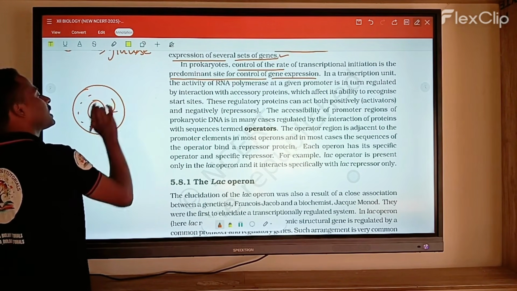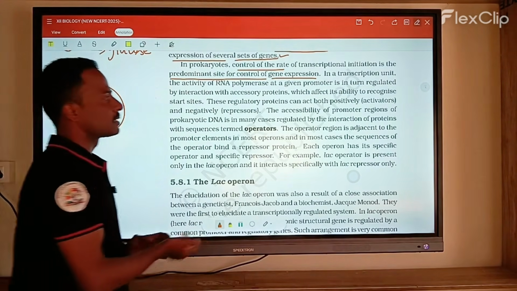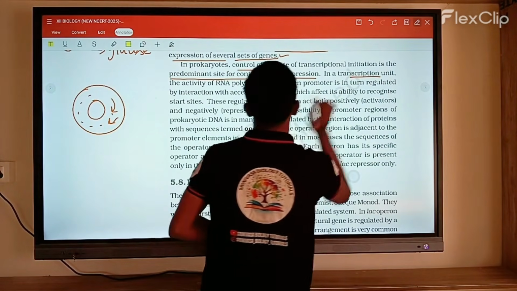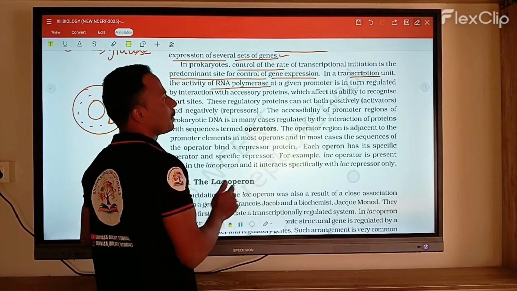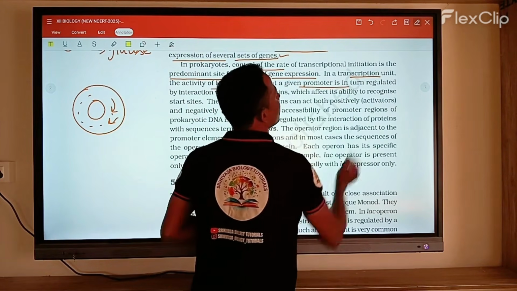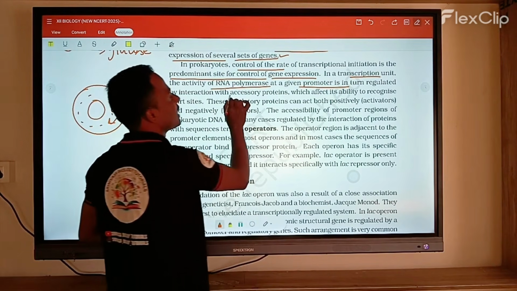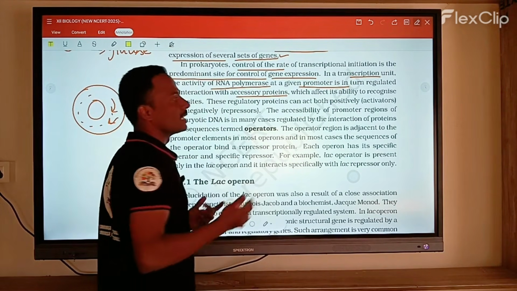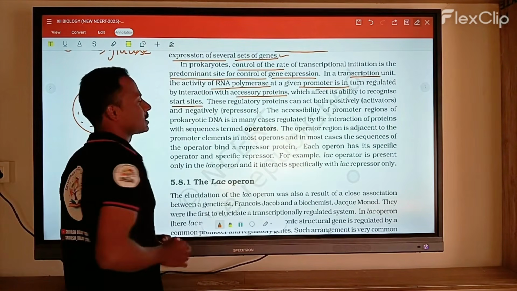So here only the transcription takes place. Here also only translation takes place in the prokaryotic cells. So in the transcriptional unit, the activity of the mRNA polymerase, the promoter, is regulated by interaction with necessary proteins. These affect its ability to recognize and start at the sites.